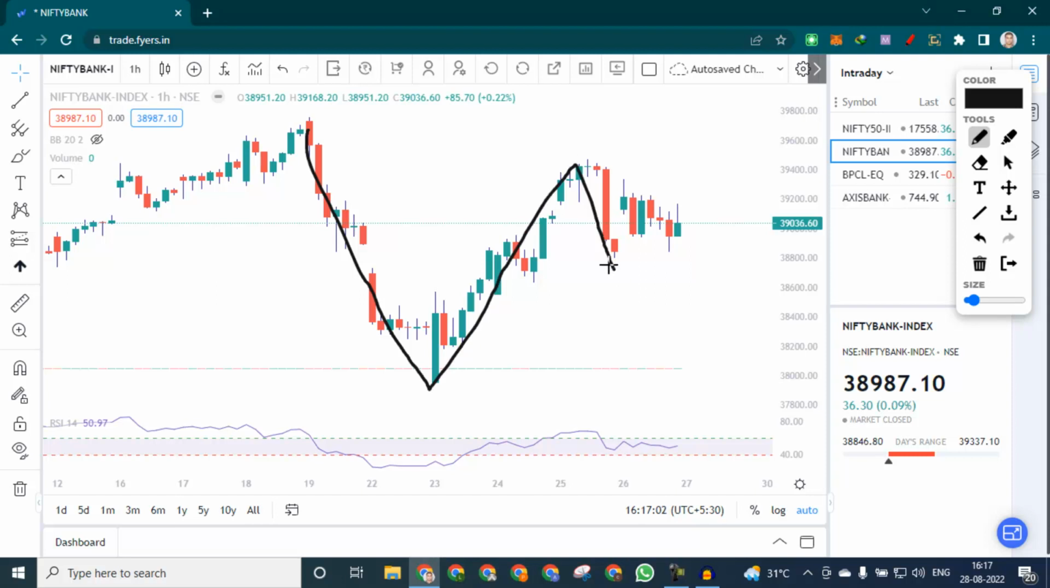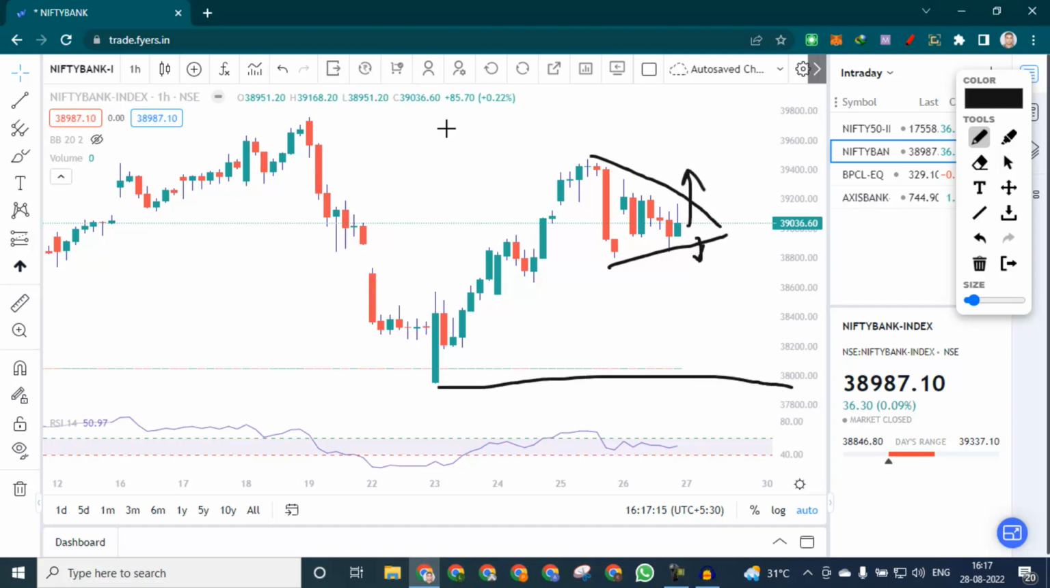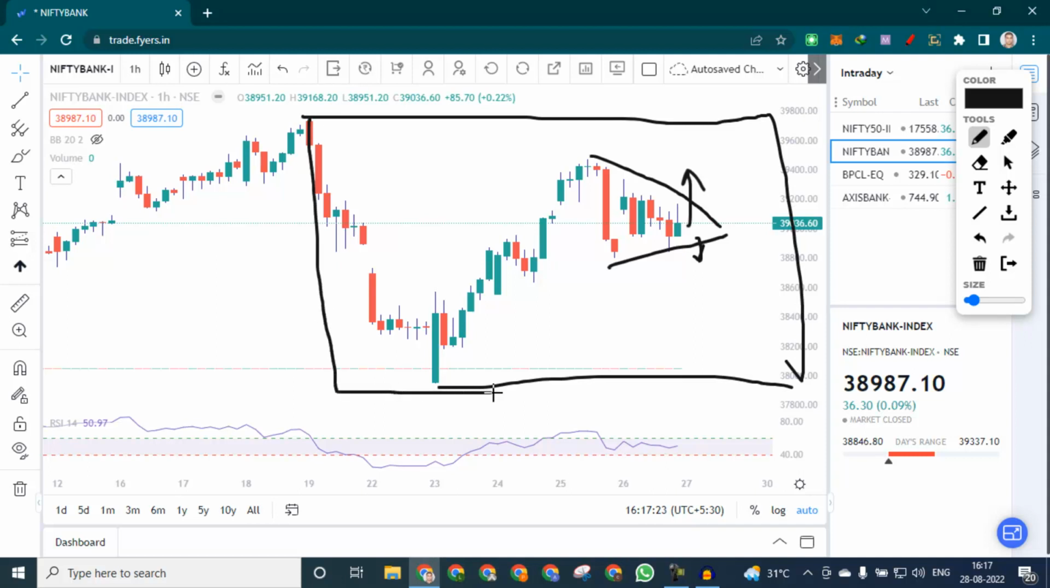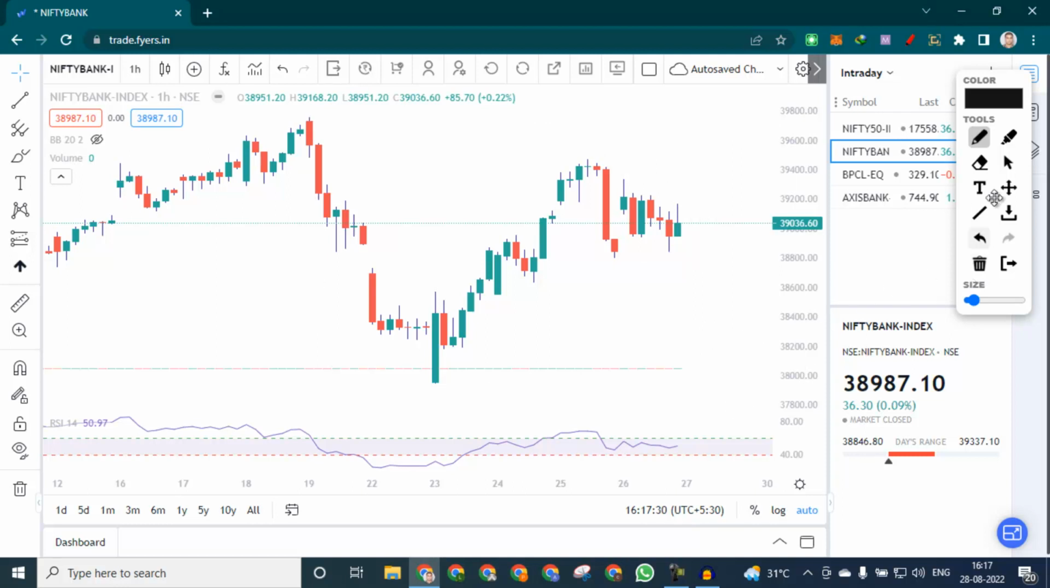It made kind of a higher bottom, but it is a symmetrical triangle pattern on the 1 hour chart, kind of like this. And whichever side it takes out, you can see some move, and 38,000 or 39,800, this range is a wide range. If tomorrow it opens with a big gap down and starts falling, then below 38,000 only we can sell.